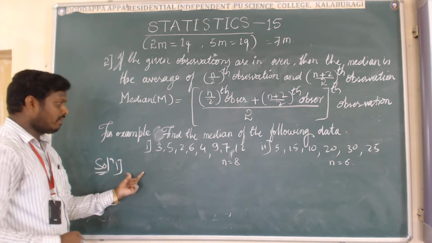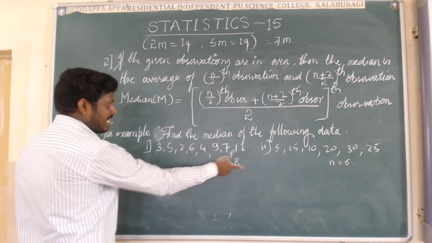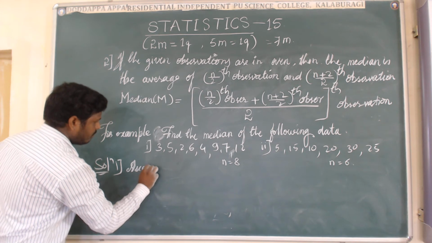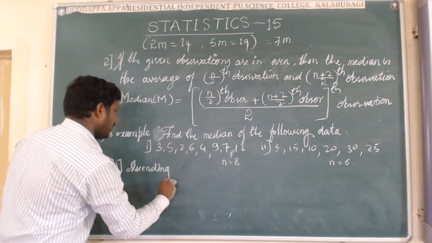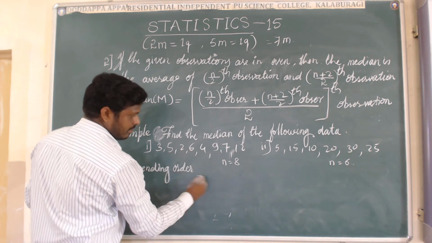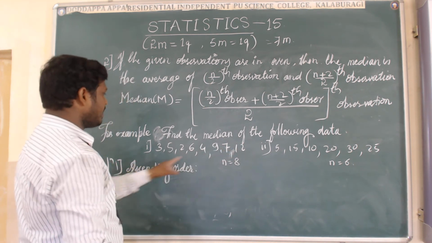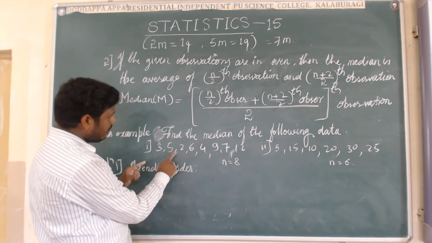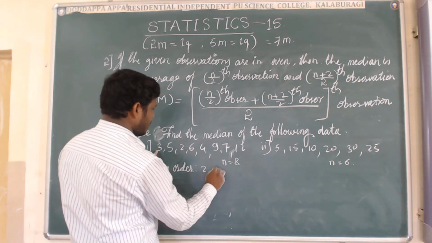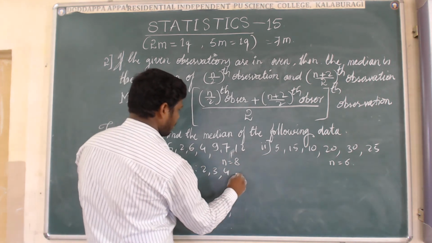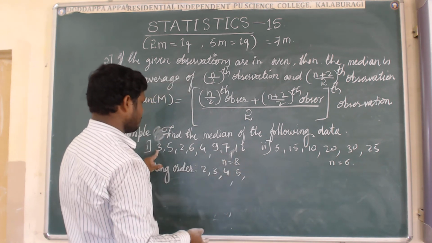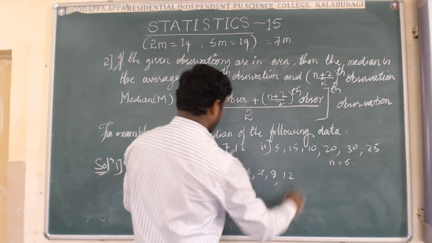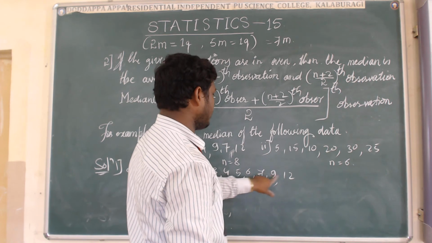Come to the solution of the first one. Just I will write the given observations in ascending order. Which one is the lowest value? 2 is there. Next 3, next 4, next 5, after 5, 6, then 7, 9, 12. That is 1, 2, 3, 4, 5, 6, 7, 8.